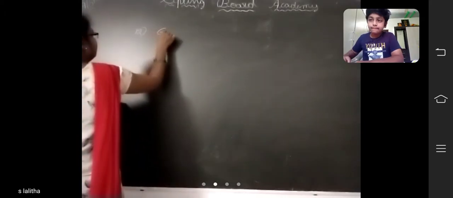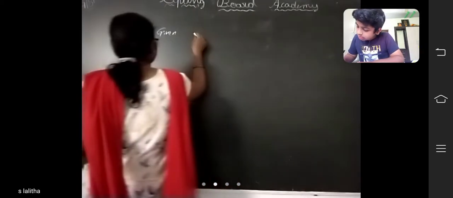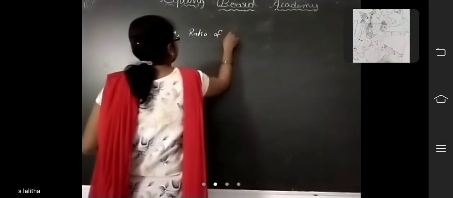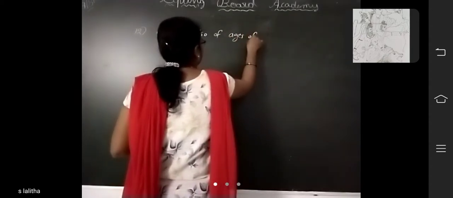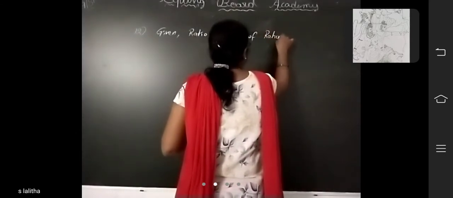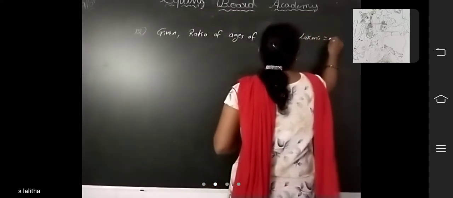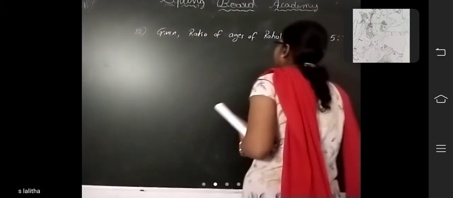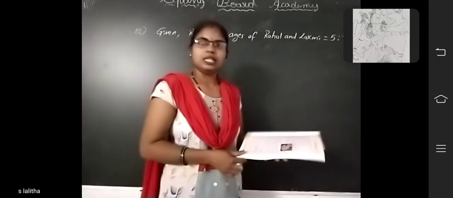So given ratio of ages of Rahul and Lakshmi equal to, what is that ratio given? 5:7. So given ratio of ages of Rahul and Lakshmi is equal to 5:7.